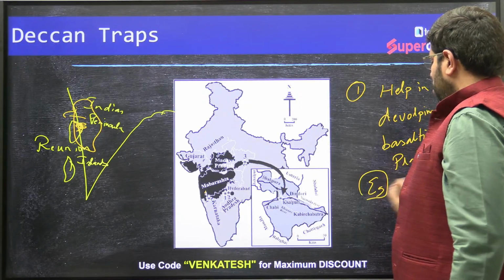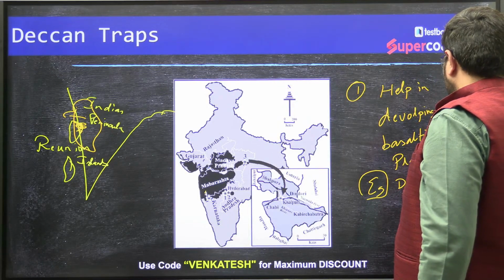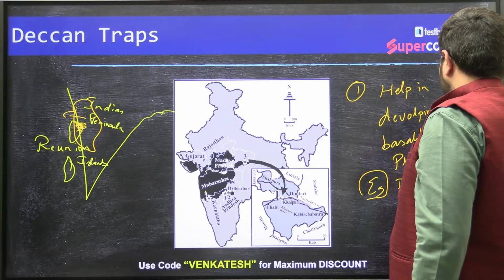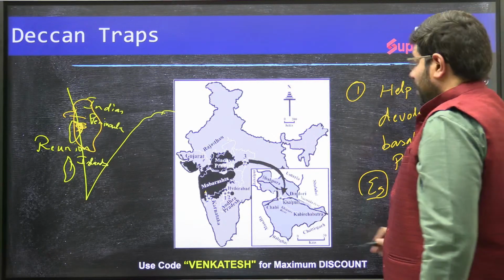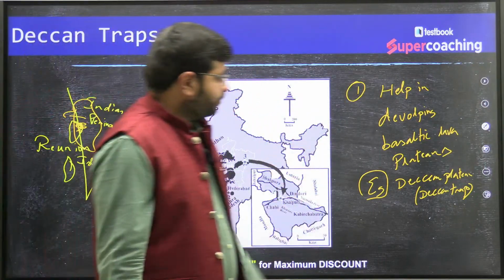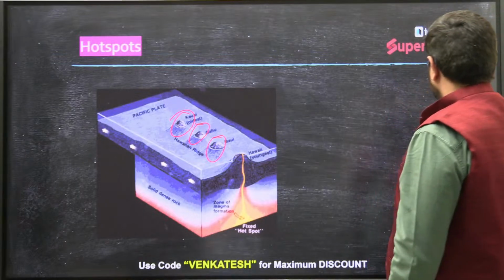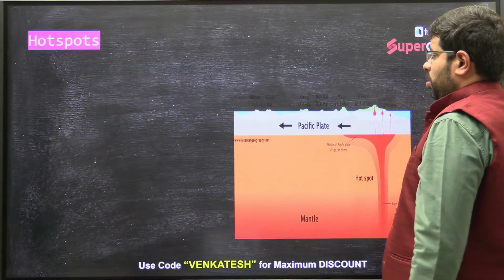Example, the Deccan Plateau or the Deccan Traps. So the Deccan Traps are volcanic features. This is number one.